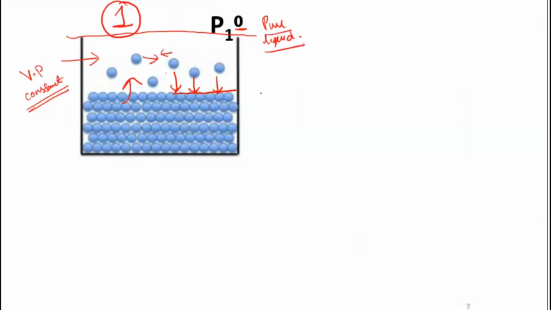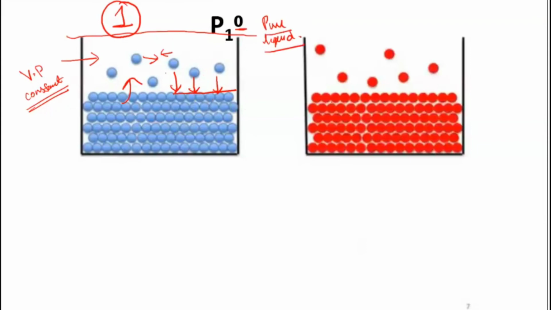And in the second case, we have taken another liquid, these red ones you can see here. Here again, the same thing happens. Once they have attained equilibrium, they will exert a pressure. That pressure we call the vapor pressure of the second solvent. Here again, we have only the red molecules which have gone into the vapor phase and they are exerting the pressure. So this pressure can be taken as P2 naught. It is the second one which is exerting a pressure, and only one kind of liquid is there, so again naught is used here.